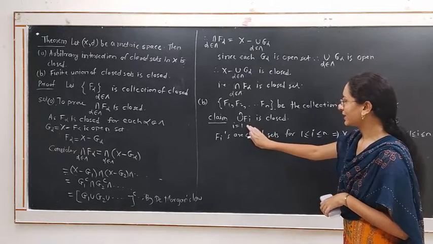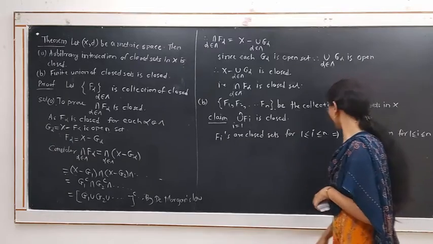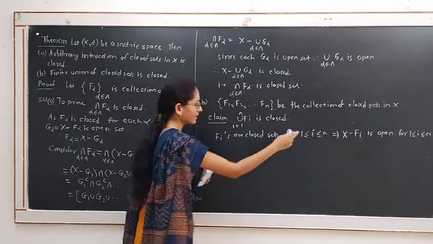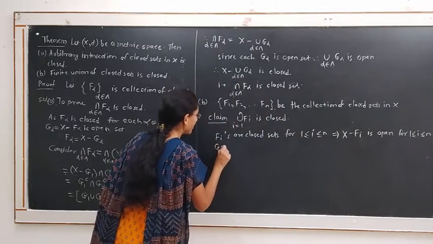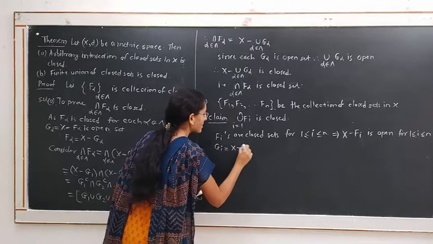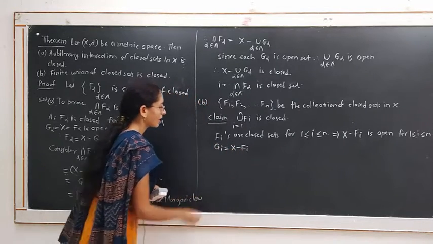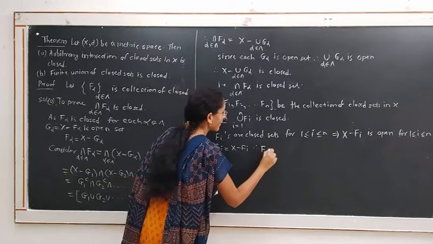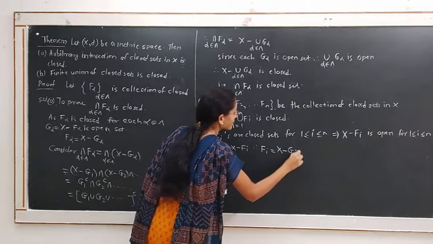We want this union to be a closed set. Consider Gi equal to X minus Fi. Therefore, Fi is equal to X minus Gi.